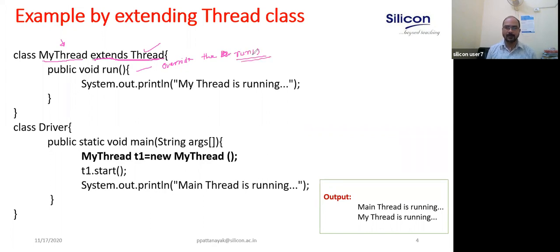Very important, please remember. Inside the run method, the code you are writing is the task you are assigning to the thread. Repeat, the task that you want to assign to a thread has to be right inside the run method. The run method is there in the Thread class, and you need to override it. The instruction that you want to assign to the thread, you write inside the run method.